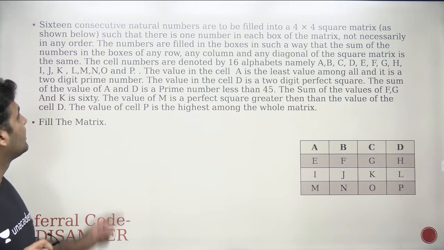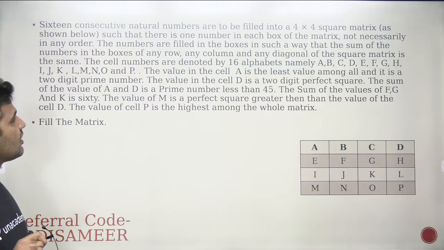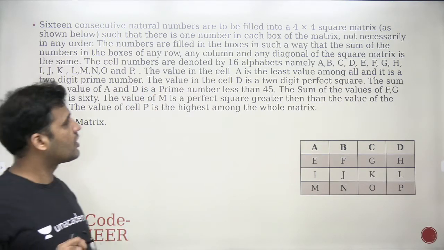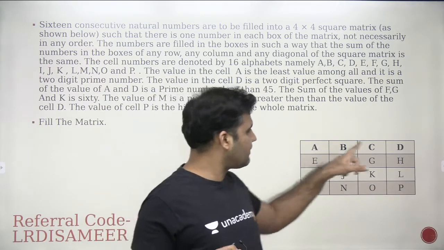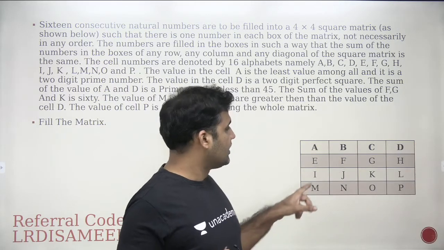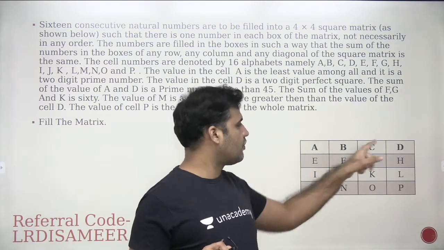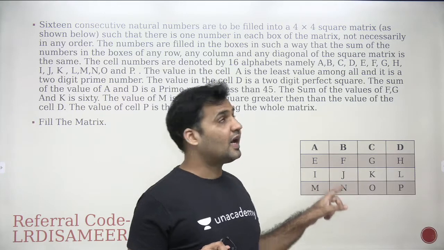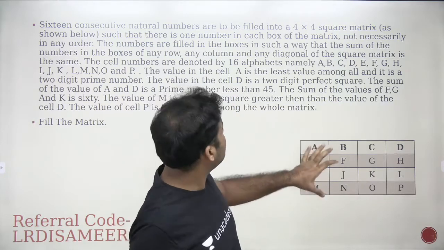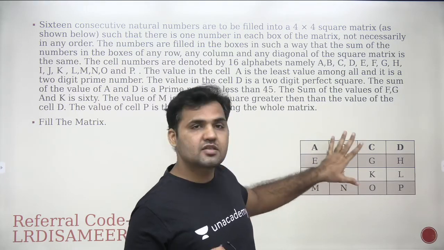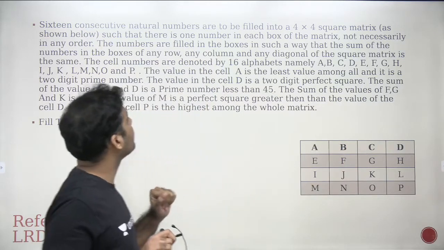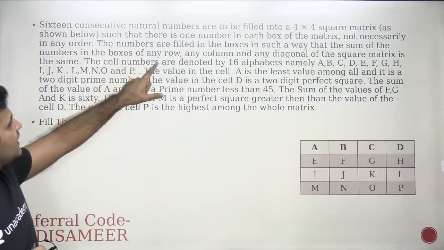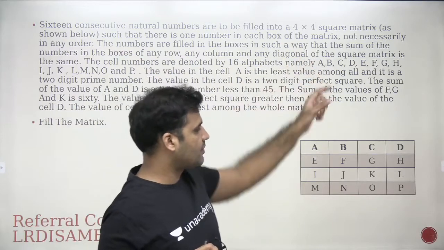The question says 16 consecutive natural numbers are to be filled into a 4 into 4 square matrix. So we have this 4 into 4 square matrix. The total number of cells you can see is 4 into 4, that is 16, and we are supposed to fill 16 natural numbers in this 4 into 4 square matrix such that there is one number in each box of the matrix.